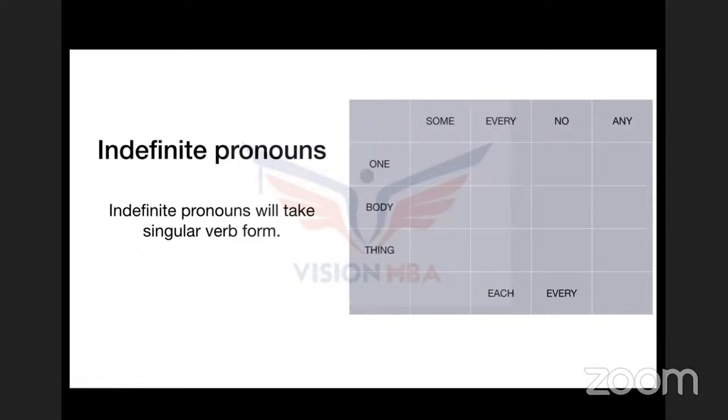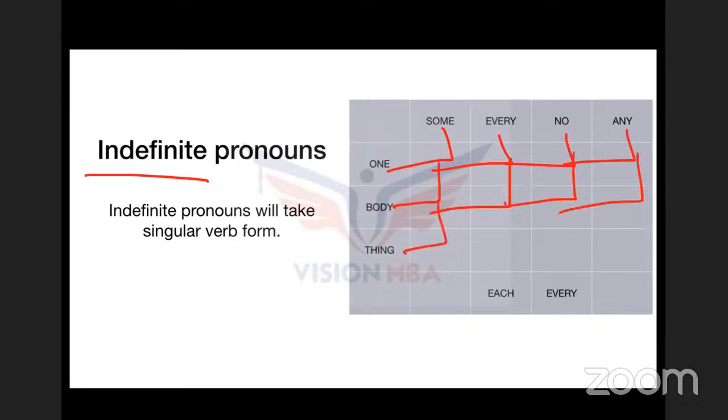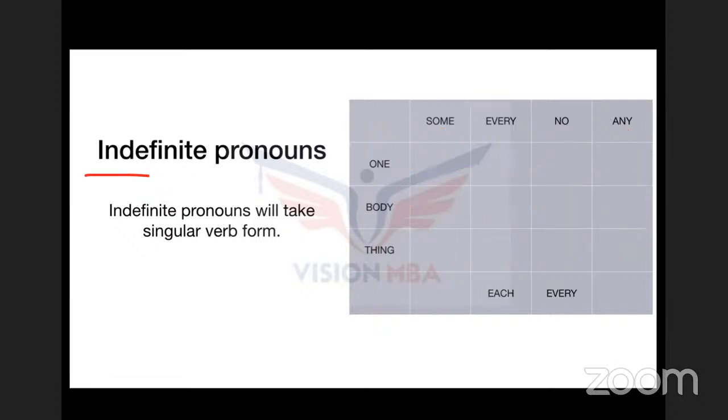Now, what do you mean by indefinite? Indefinite means something that is not defined, that is not sure. Okay. So now focus on this chart. Someone, everyone, no one, anyone. Somebody, everybody, nobody, anybody. Something, everything, nothing, and anything. Each and every. Now, whenever you are going to use these pronouns, the verb form will always be singular. For example, something is missing, someone is there, everyone is present, nothing is impossible, nobody is there,